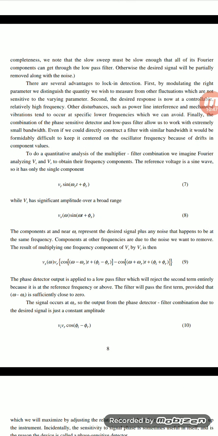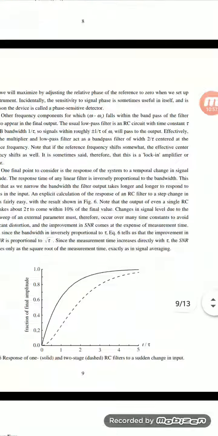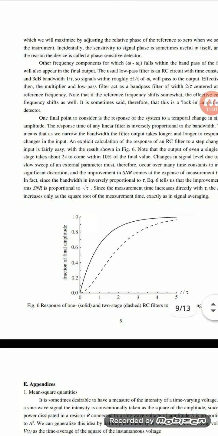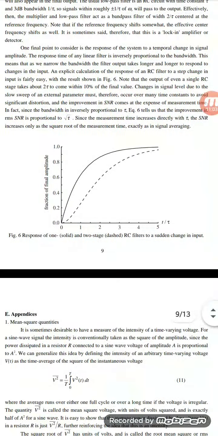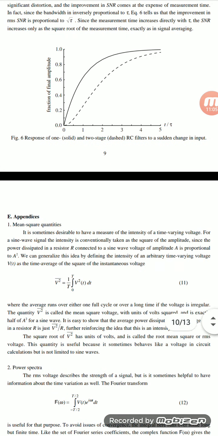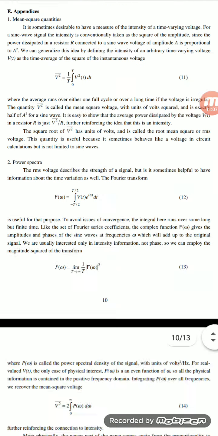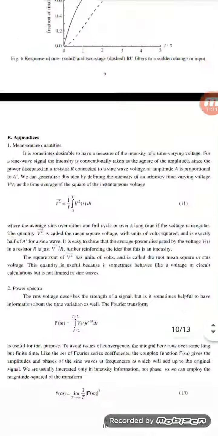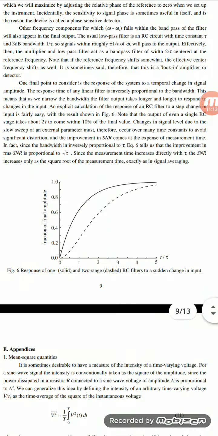These components near omega are representations of the desired signal plus any noise that happens. Next, go for some signals. The fluctuation of finite amplitude, two stages of RC filters. This is the main concept of the noise.